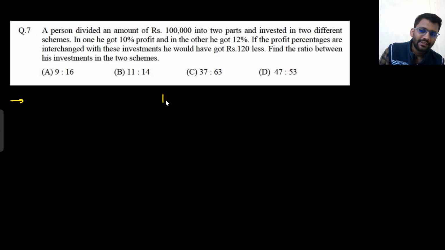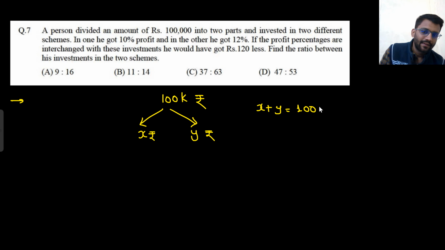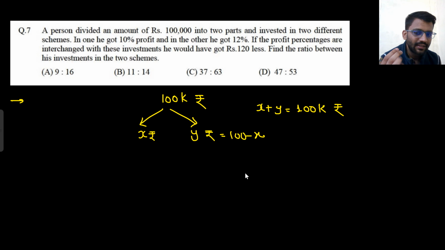So he was initially having 100k rupees. He invested in two schemes. In one scheme he would have invested x rupees, in the second scheme y rupees. So combined, x plus y would have been 100k. Since you need to find the ratio, don't assume this would be x and this would be 100 minus x. Just assume y, because you need to find x by y. So better we assume it to be y.